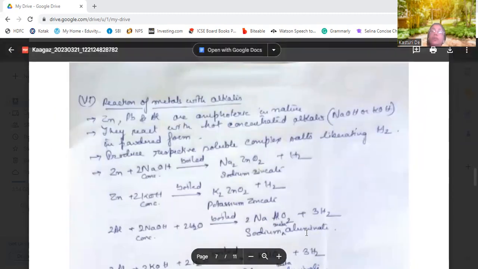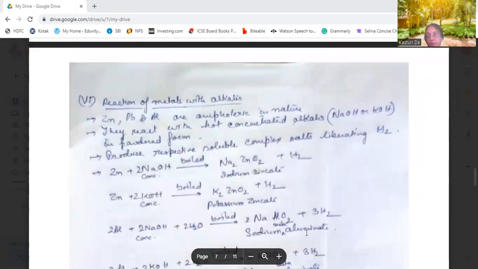Now, reaction of metals with alkalis. Alkalis means hydroxides, that is sodium hydroxide, potassium hydroxide. These hydroxides should be in concentrated form. Another thing, zinc, lead, and aluminium are amphoteric in nature. That is, they react with acids as well as with bases. Sodium hydroxide and potassium hydroxide are bases, they are alkalis. And zinc, lead, or aluminium, these metals are amphoteric in nature.